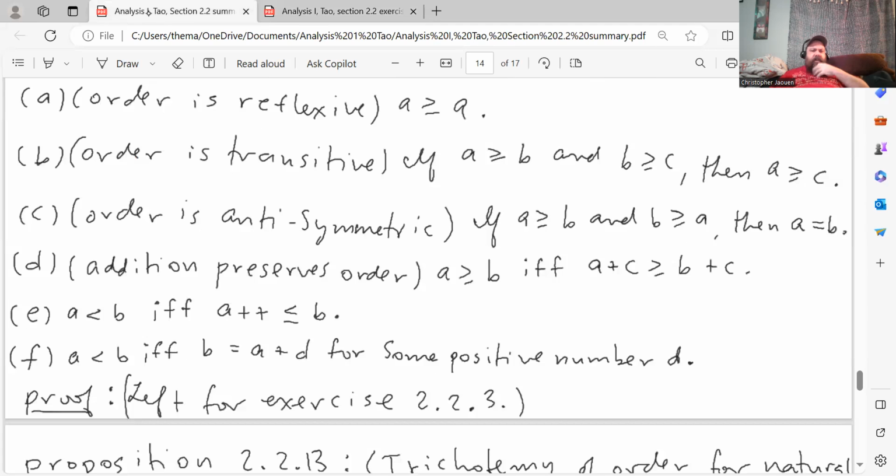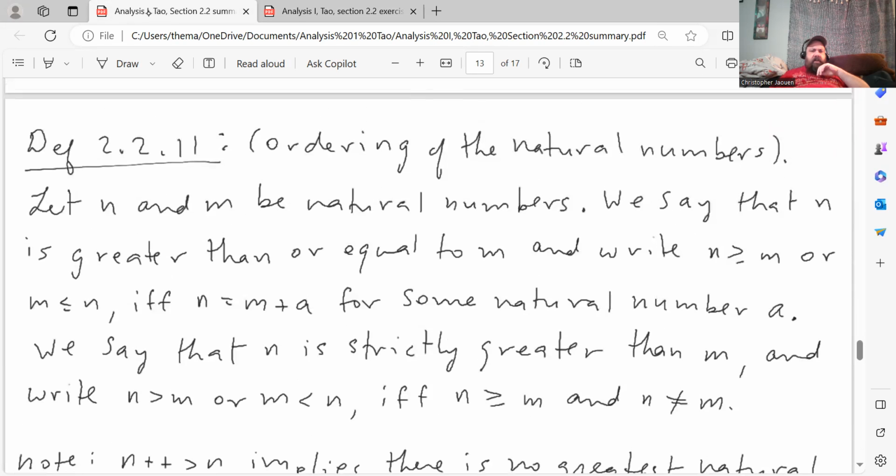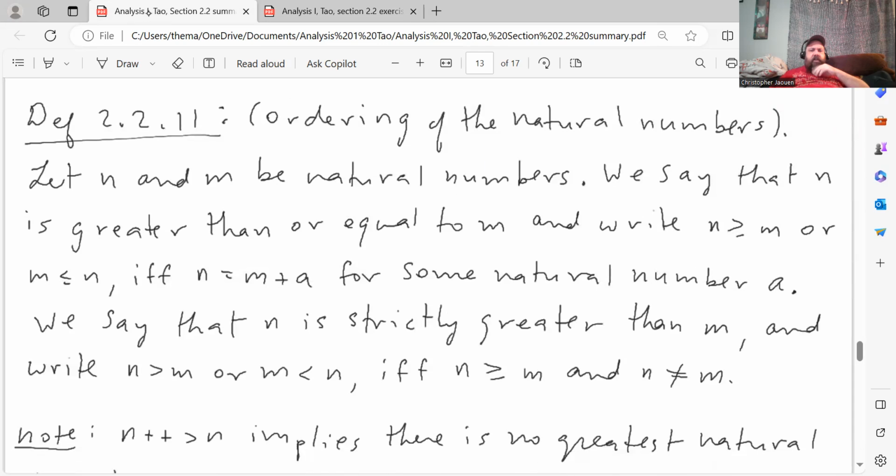Maybe I should remind you of what that is, because it might have been a while since you saw the videos. This is the definition of the ordering of the natural numbers. Let n and m be natural numbers. We say that n is greater than or equal to m, and write n greater than or equal to m, or m less than or equal to n, if and only if n is equal to m plus a for some natural number a. That's what it means to be greater than or equal or less than or equal.